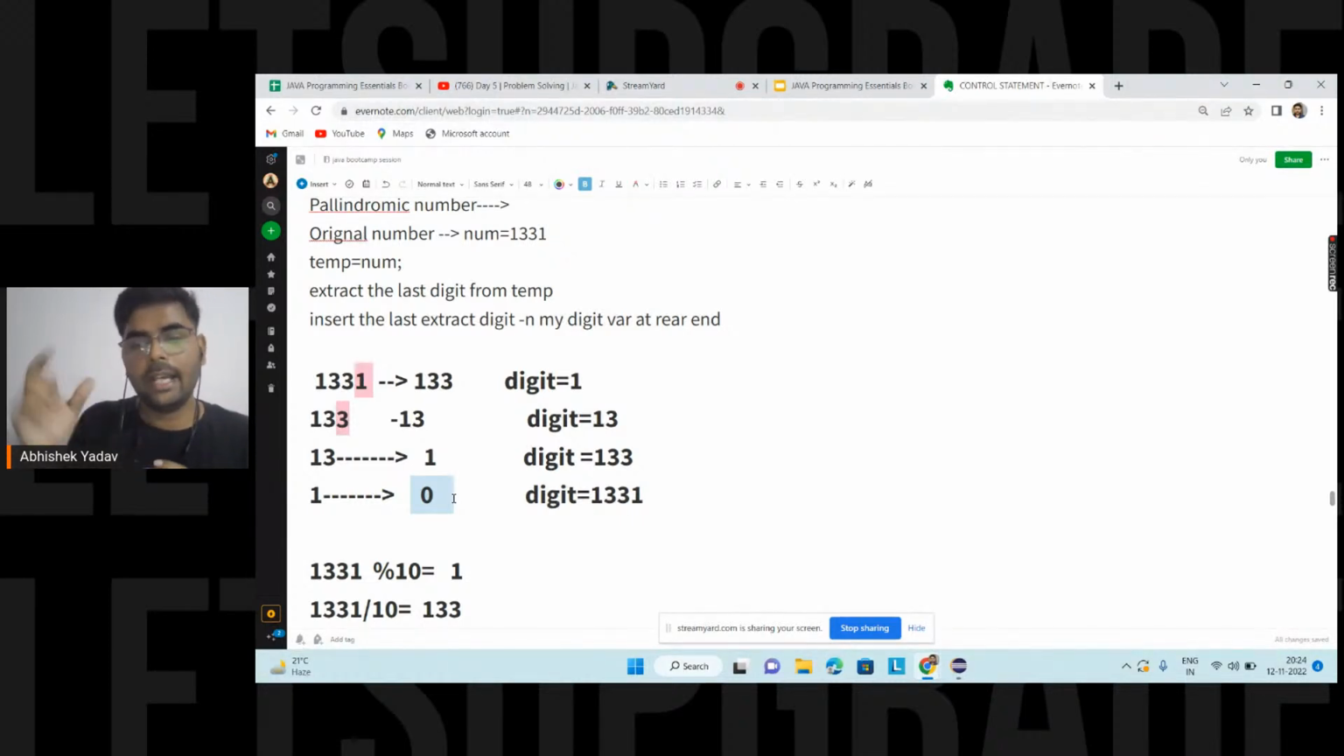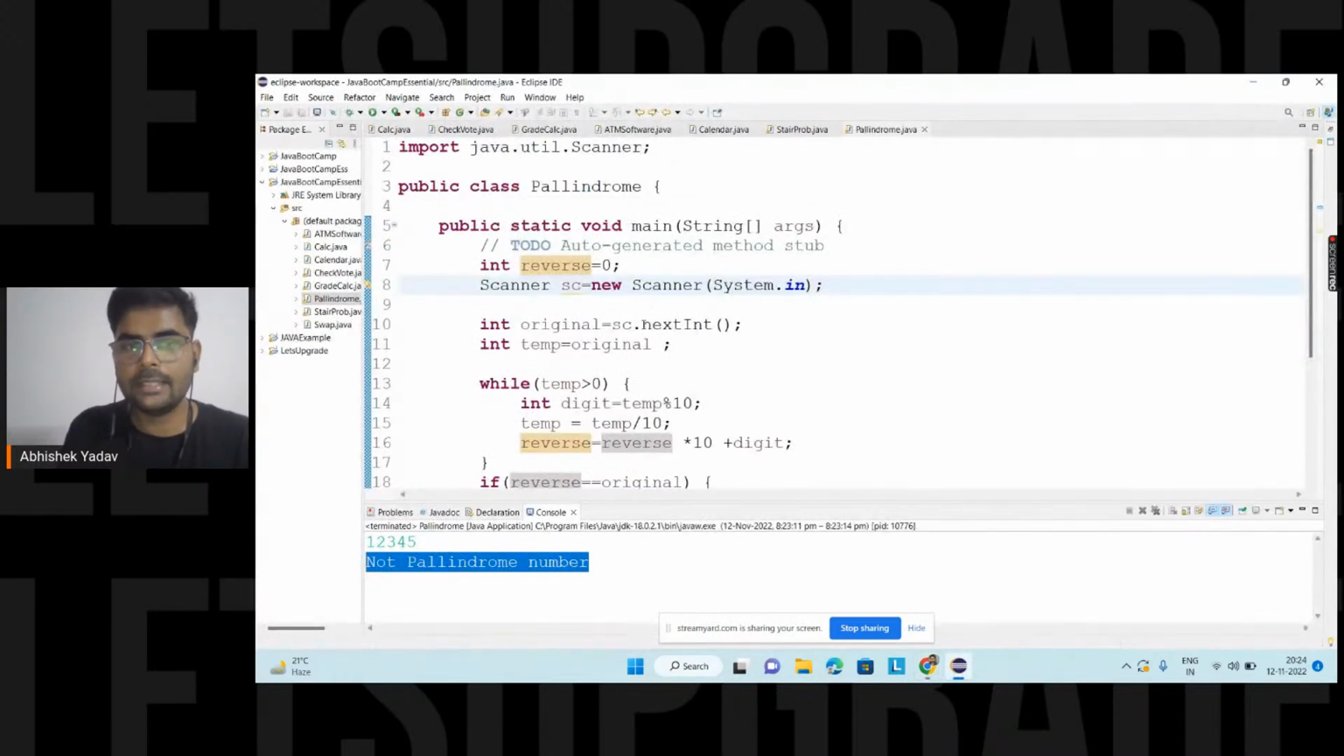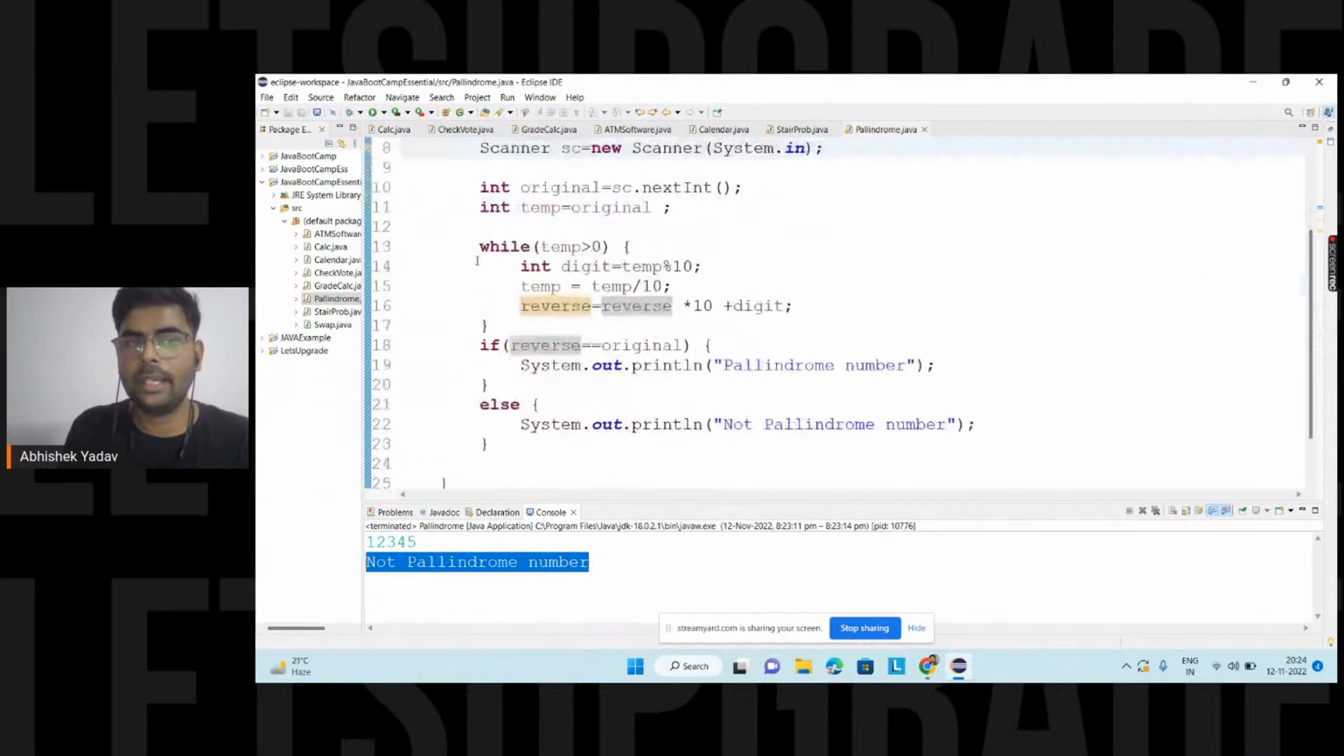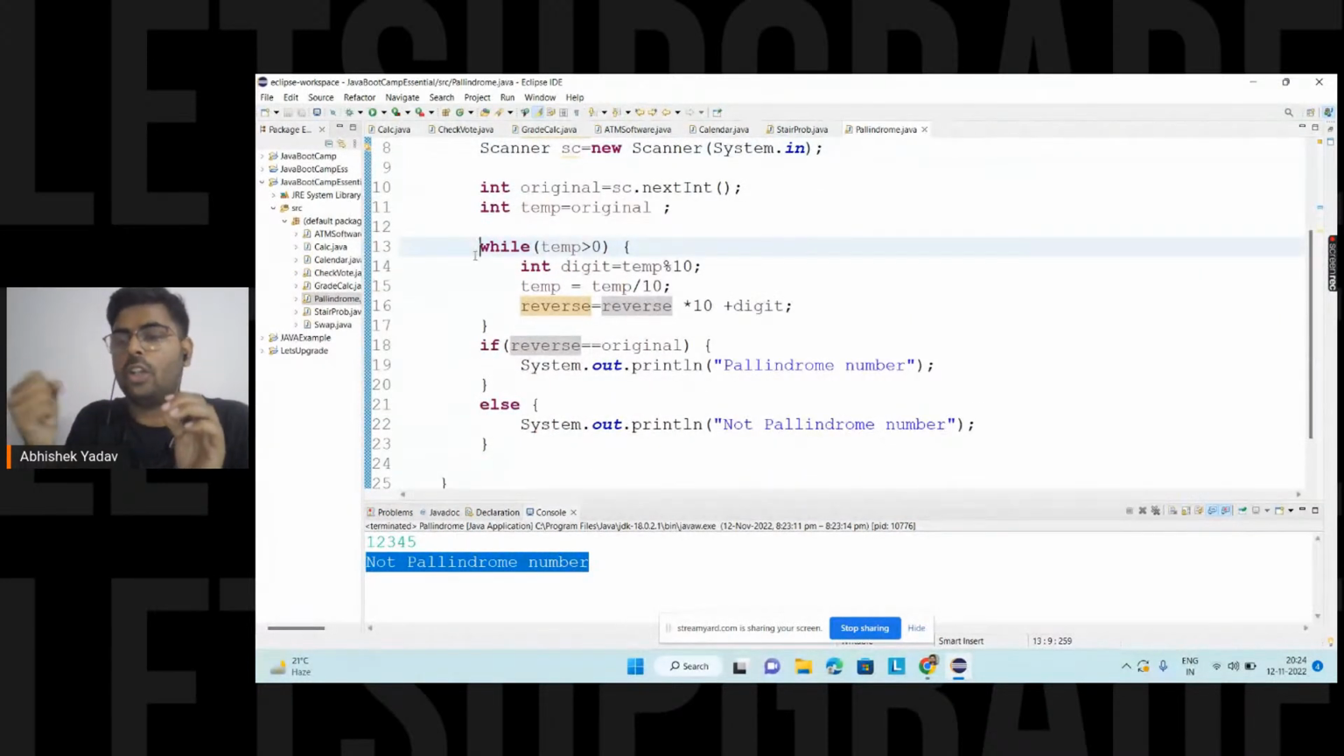And you are saying that I have to execute the same logic again and again till the point temp is not greater than 0. So I know that I have to use a loop. Here I don't know the particular range, I don't know the starting point and the end point. So I am using a while loop here. Okay everyone, it is clear.